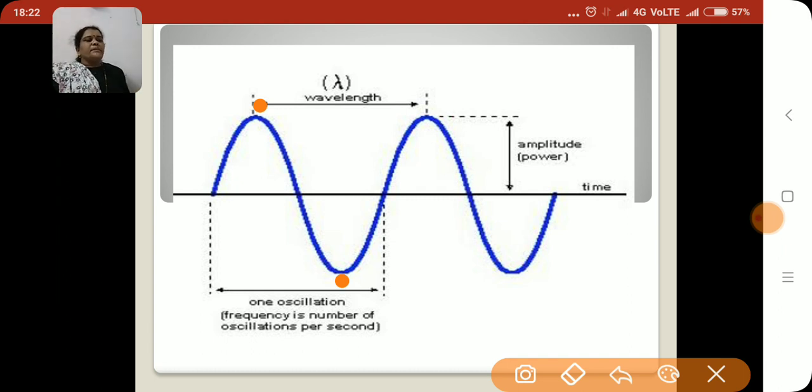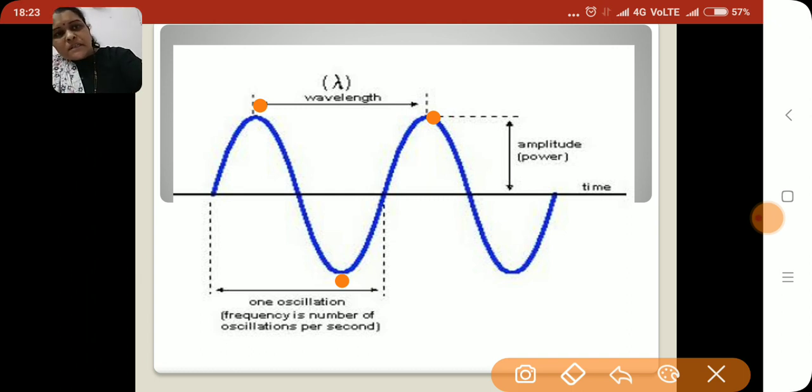Then here, in the diagram you have been given, this is the amplitude of the wave. What do we mean by amplitude? It is the maximum displacement of a vibrating particle in the path of the wave from its mean position.